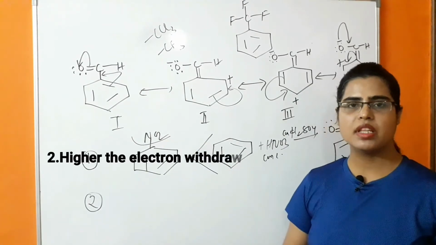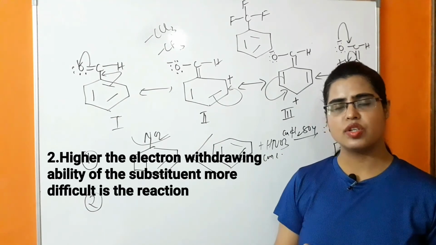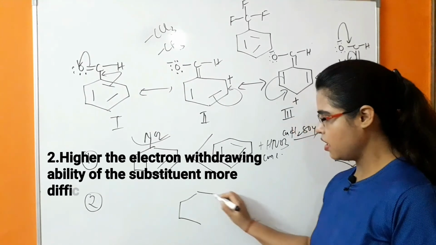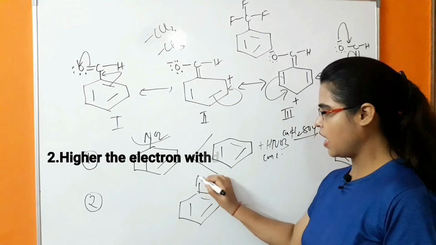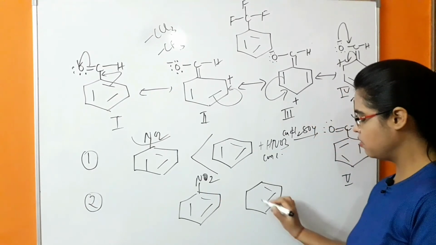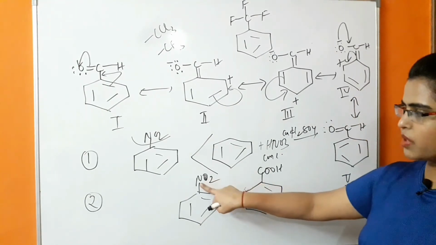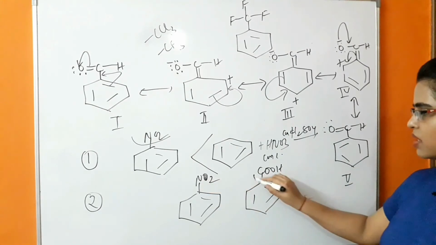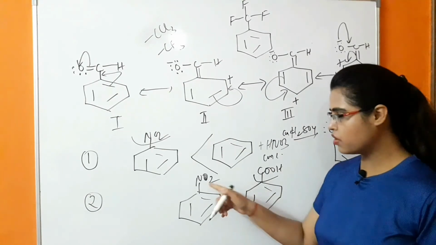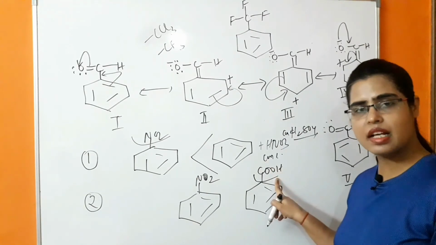Second point, the higher the electron withdrawing ability of the functional group, the lesser will be the reaction towards electrophilic substitution. Example, if we take nitrobenzene and compare it with benzoic acid. In this case, this group is nitro group, whereas this group is carboxylic group. The electron withdrawing capacity of this nitro group is much more in comparison to this carboxylic acid.